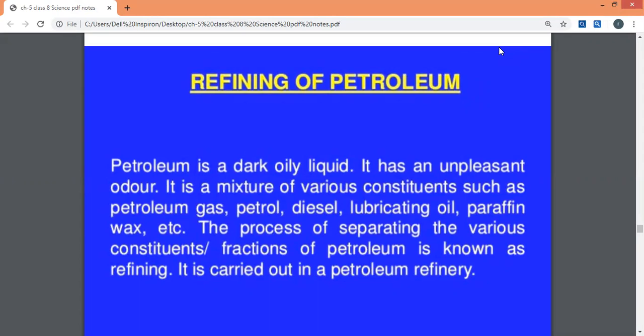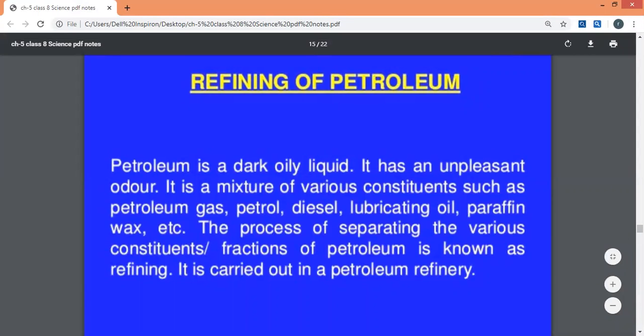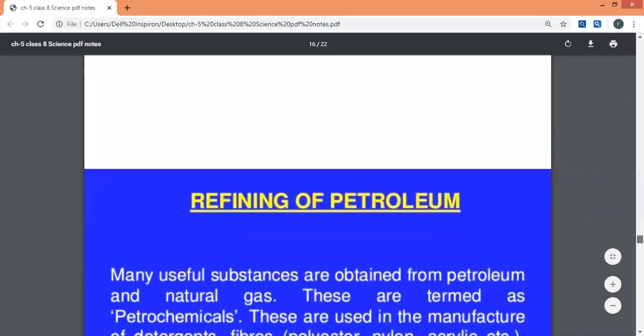So many of the constituents are separated in the petroleum refinery.